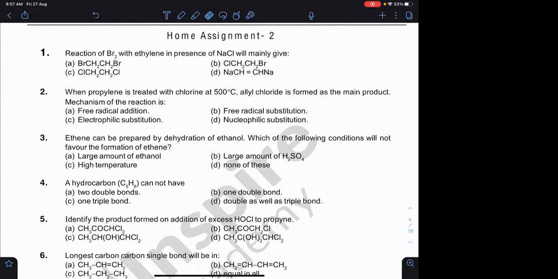In the first question, they are adding Br2 in the presence of NaCl. In general, Br2 is added in the presence of CCl4, right? Now they are adding Br2 in the presence of NaCl. You need to change the product.